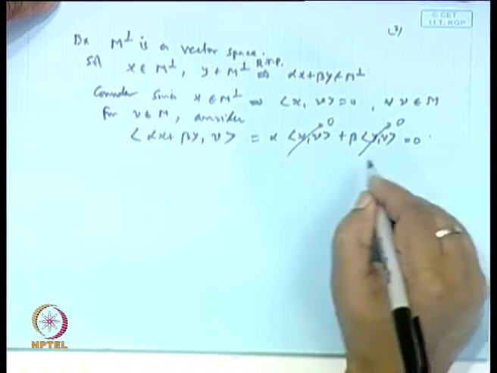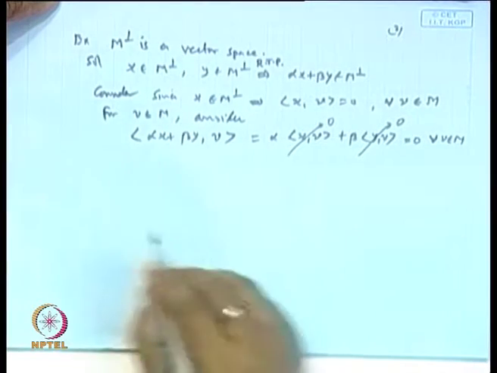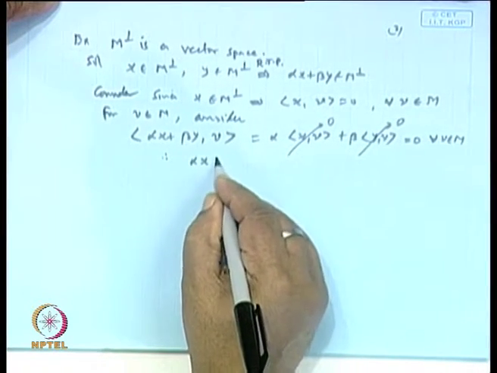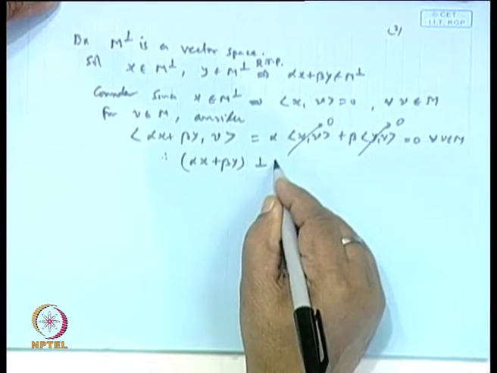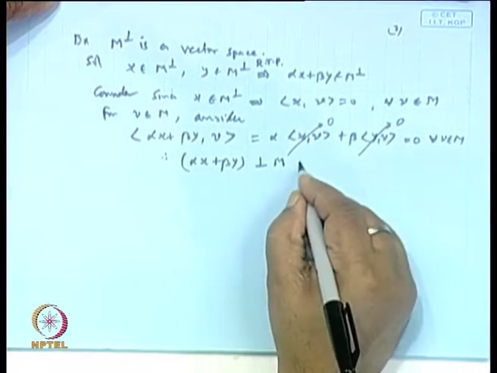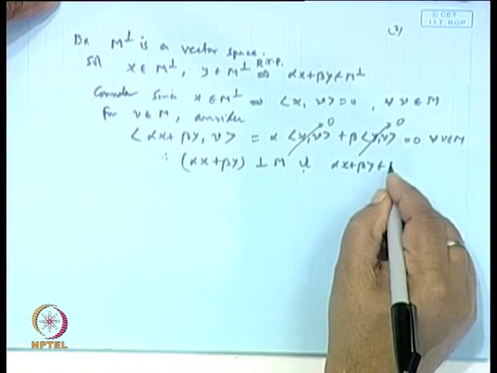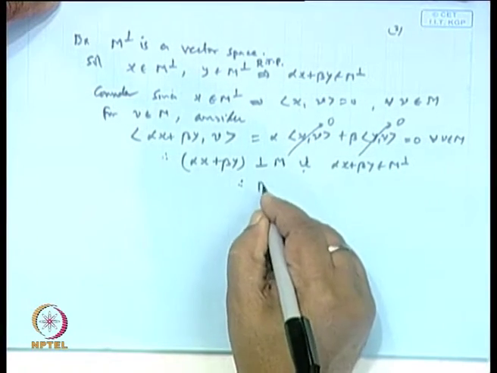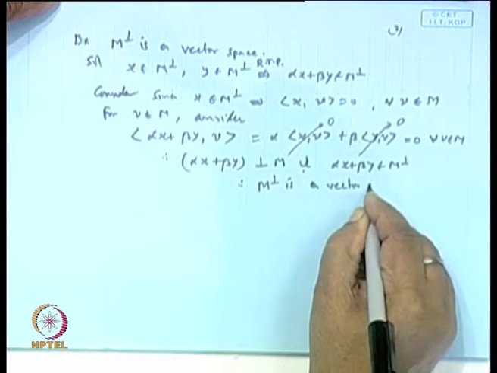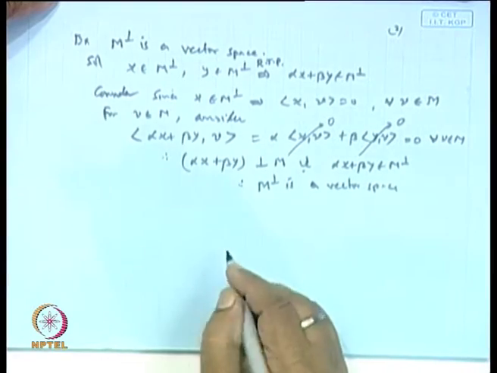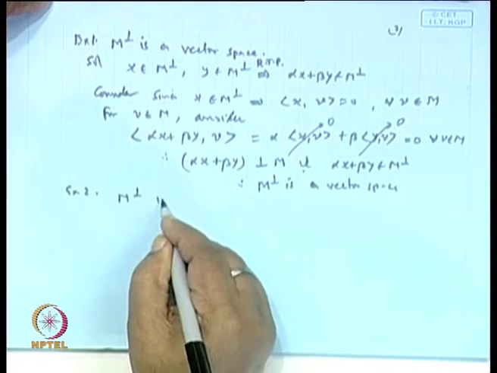The total is 0 for every v belonging to M. Therefore, alpha x plus beta y also belongs to M perpendicular. So, M perpendicular is a vector space. Clear? And not only a vector space, M perpendicular is also closed.